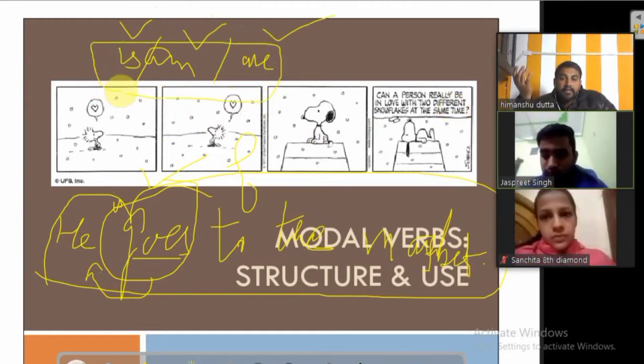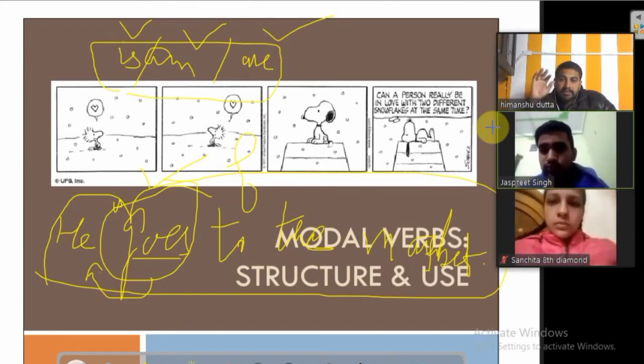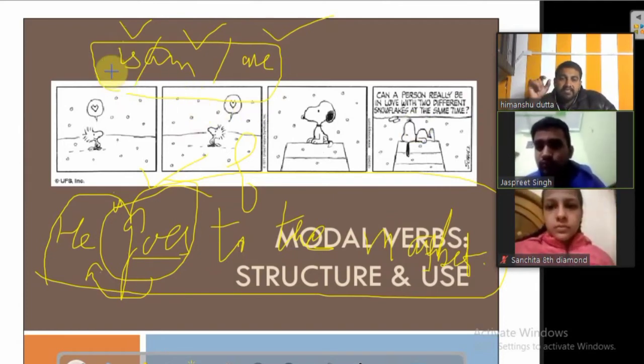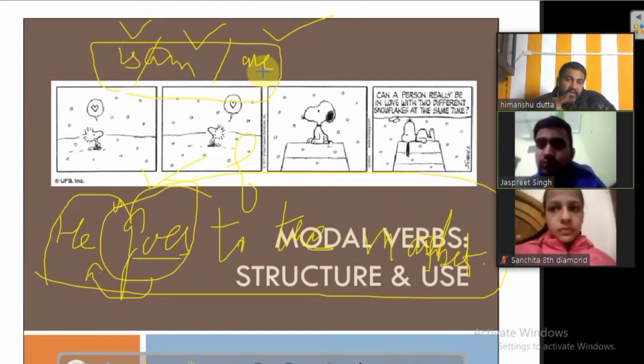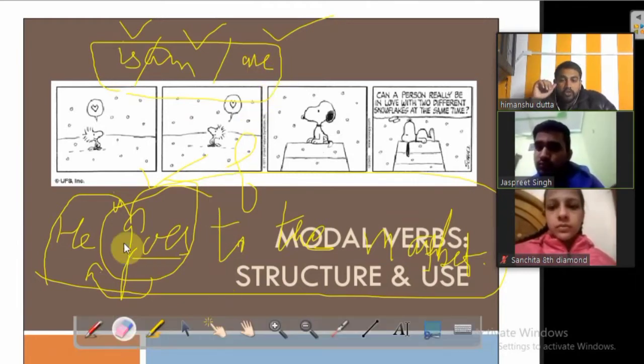But in the case of modal verbs, that doesn't suit. Is will be with the singular, am with I, and are with the plural, but that will not be suitable for modal verbs. Modal verbs are also auxiliary verbs, let me tell you.